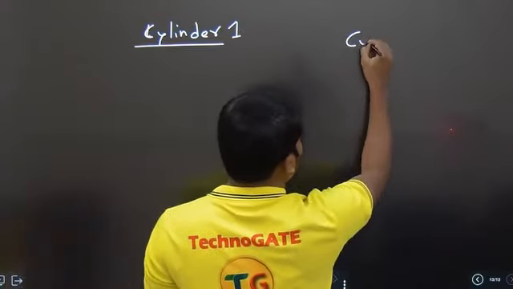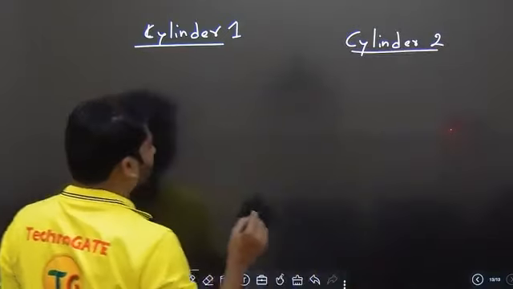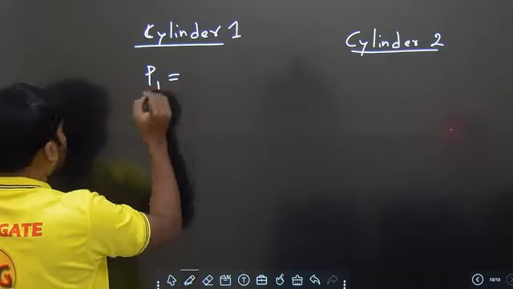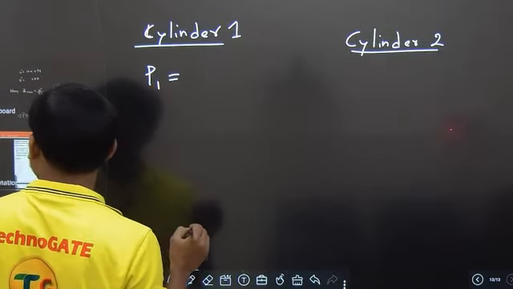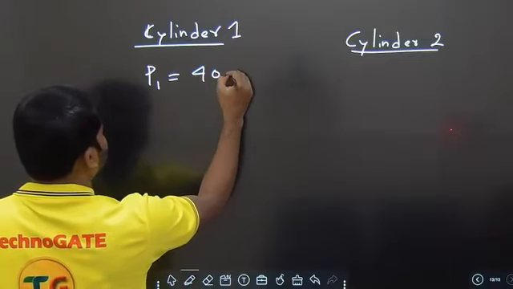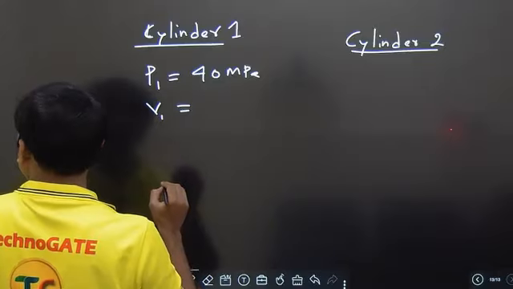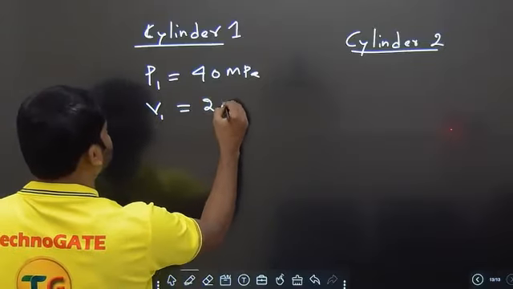Cylinder 1, cylinder 2. Cylinder 1 low pressure. So pressure is given in this question as, let me take the data here. Pressure is given as 40 megapascal. Volume is given as 20 meter cube.